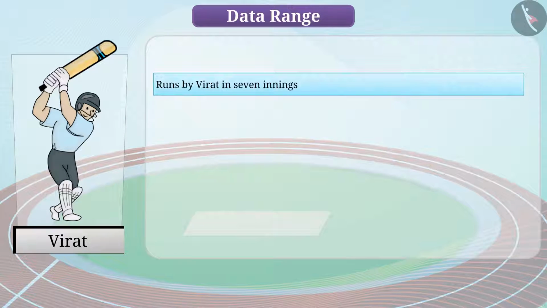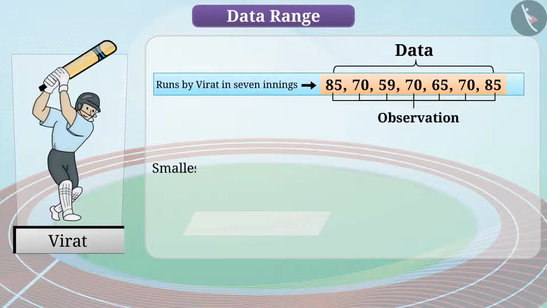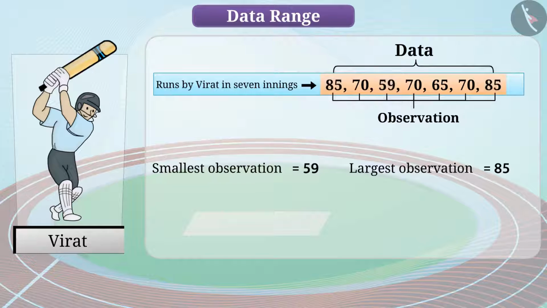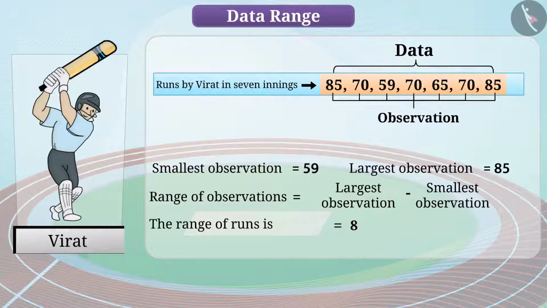Let's say the number of runs scored by Virat in his 7 innings are 85, 70, 59, 70, 65, 70, 85. This essential numerical information can be referred to as data, and each number can be referred to as an observation. The smallest observation in the data provided is 59 and the largest observation is 85. If we subtract the smallest observation from the largest observation, this gives us the range of observations from the data provided for Virat's innings. The range of runs is 85 minus 59, which is equal to 26.